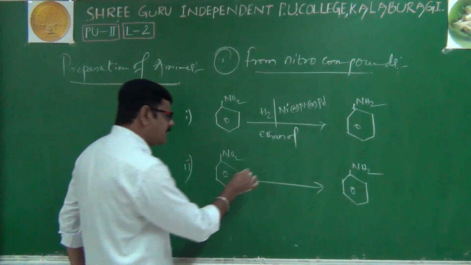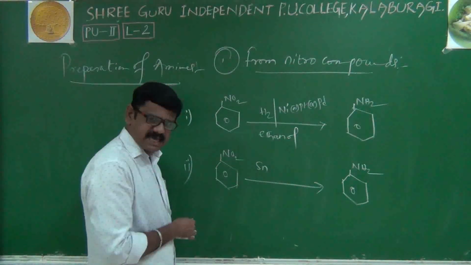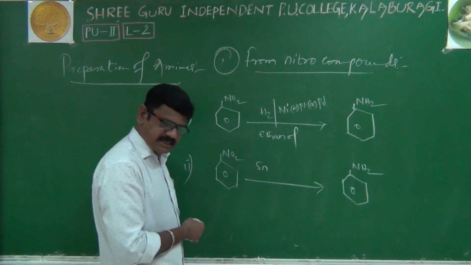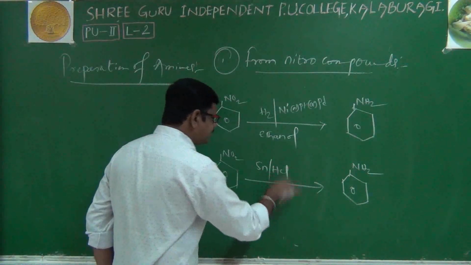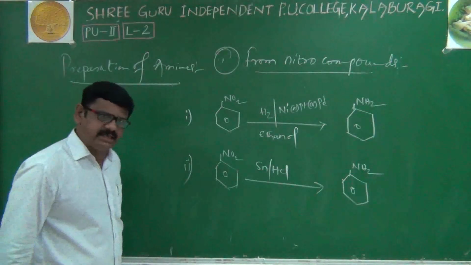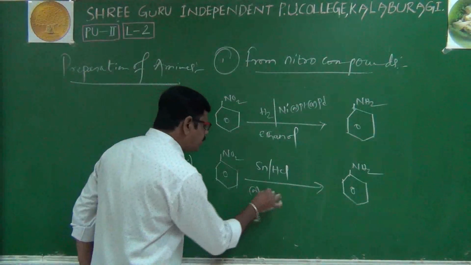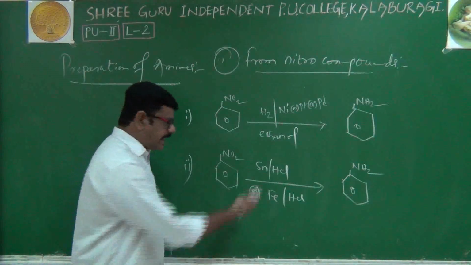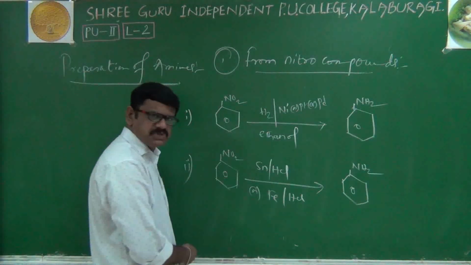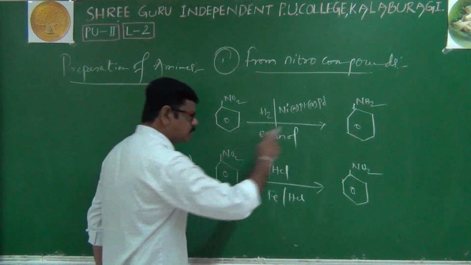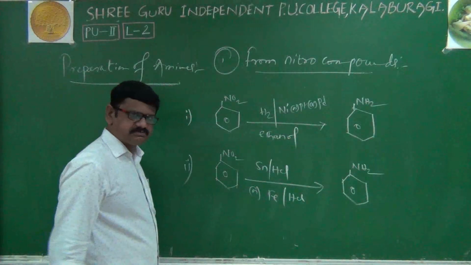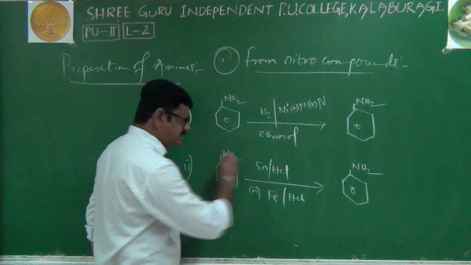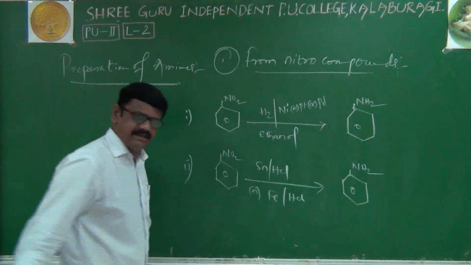Here I am using metals: tin, Sn, in the presence of acid, which is one of the reducing agents, or iron metal in the presence of HCl. Any reducing agent we can use to convert NO2 into NH2, so nitrobenzene will be converted to aniline.